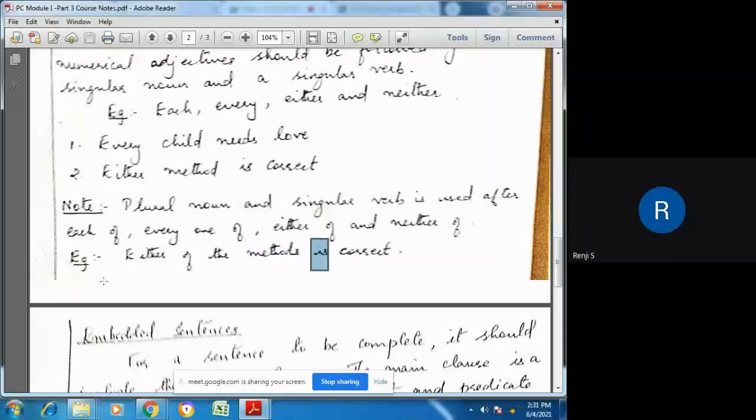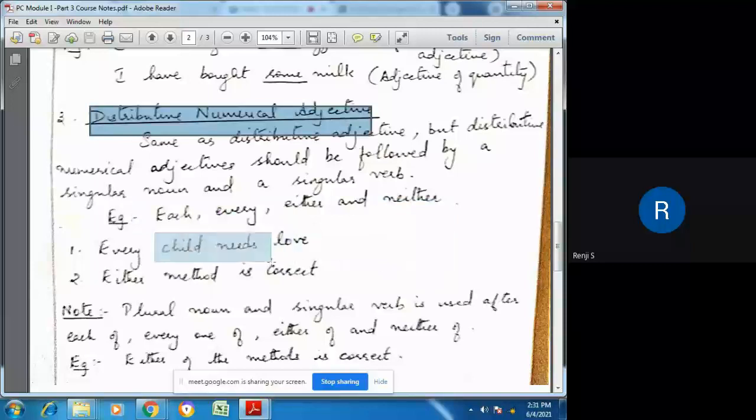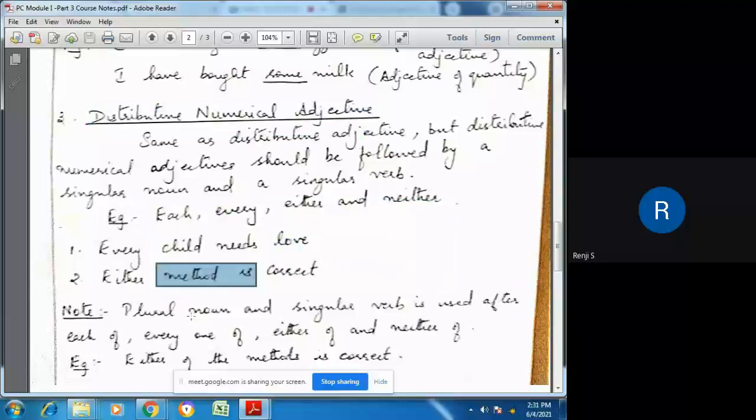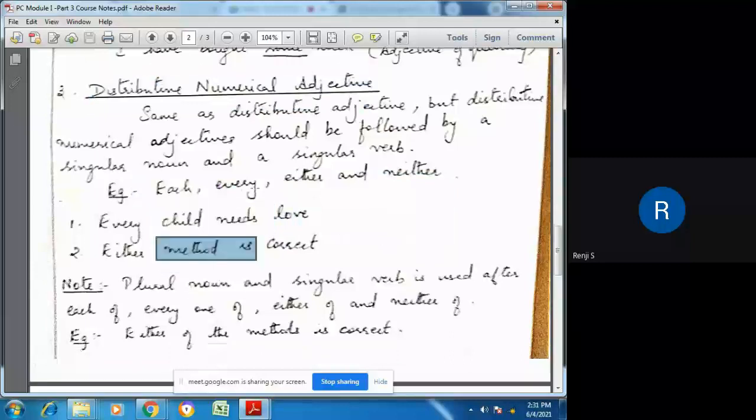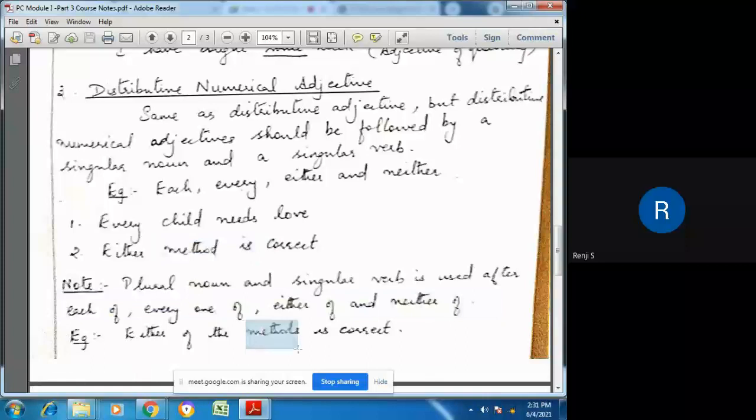So these are some of the rules that should be kept in mind. With each, every, either, neither, they are all distributive numerical adjectives. They should be followed by a singular noun and a singular verb. But with the addition of of, that is each of, every one of, either of, neither of, it should be followed by a plural noun and a singular verb.